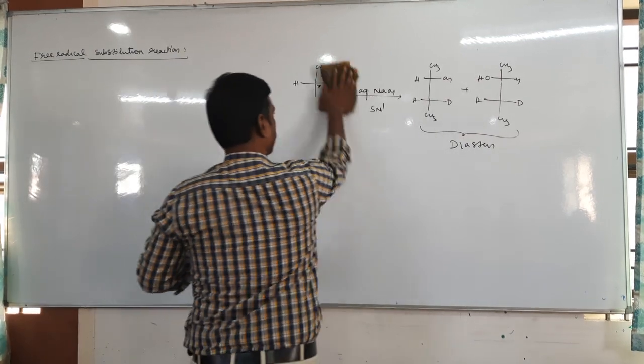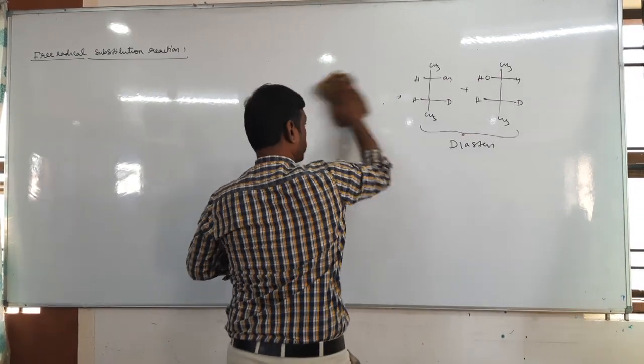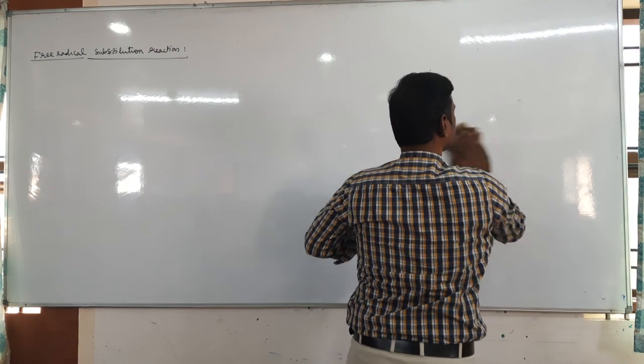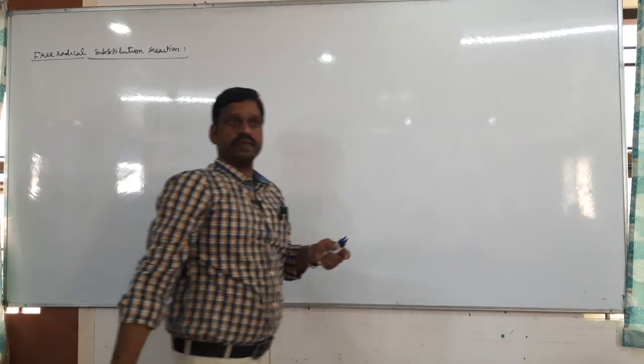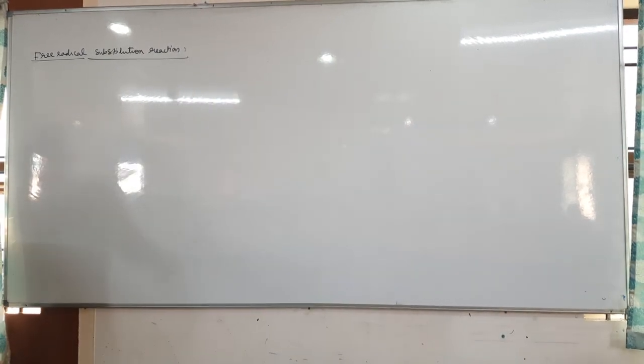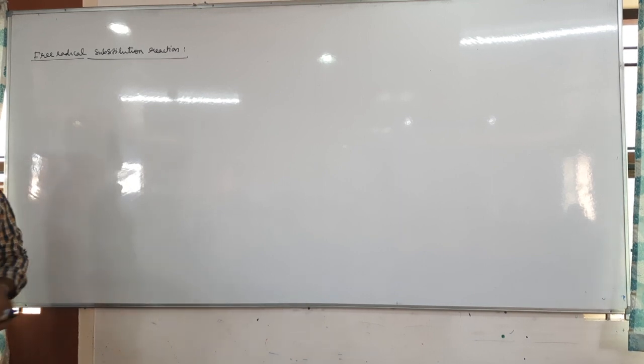Tell me, what is free radical substitution reaction and example? We have studied about this in alkene topic. Anyhow, once again we'll study the reactions.